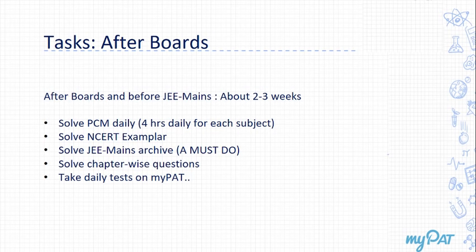CBSE has designed exemplar for JEE Mains aspirants and they want you to go through the book before JEE Mains. You'll find a lot of questions in JEE Mains archive which have a similar pattern to NCERT exemplar, or are literally copy paste from NCERT exemplar. So if you have a bit of time, solve NCERT exemplar. In chemistry, I can tell you to at least solve the inorganic chemistry part of NCERT exemplar. Lots of good questions are there, and JEE Mains normally picks up 1 or 2 questions from those chapters. So solve at least the inorganic chemistry part of chemistry exemplar.